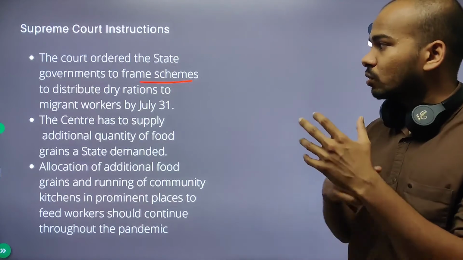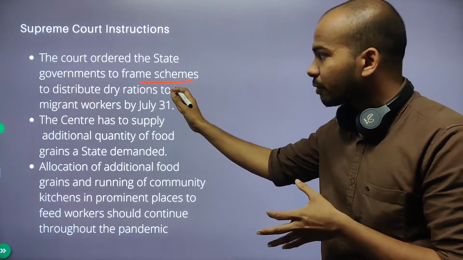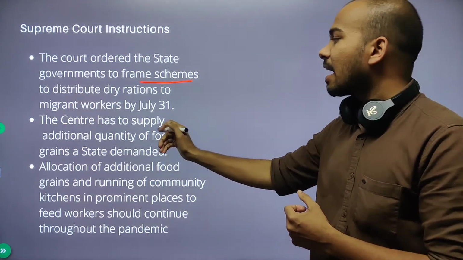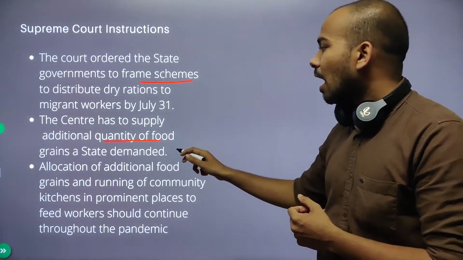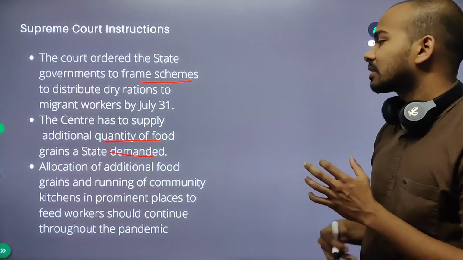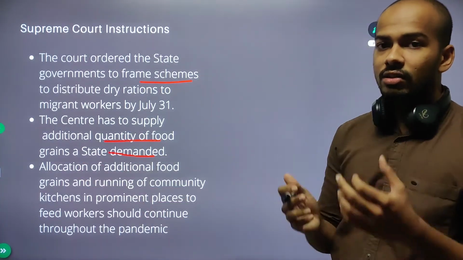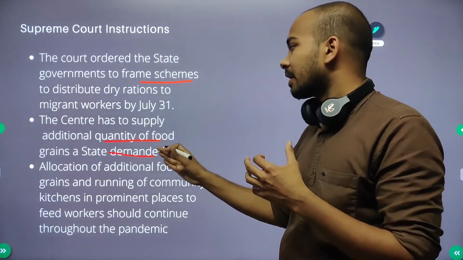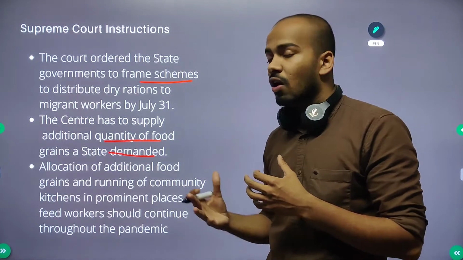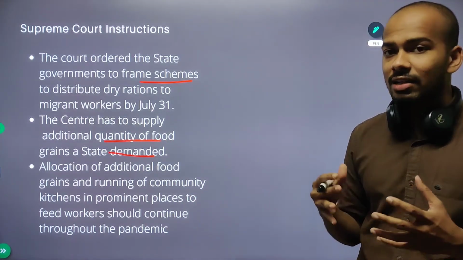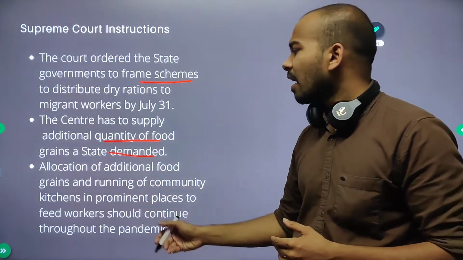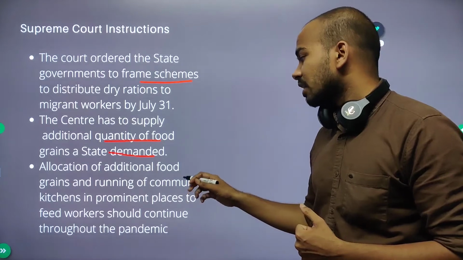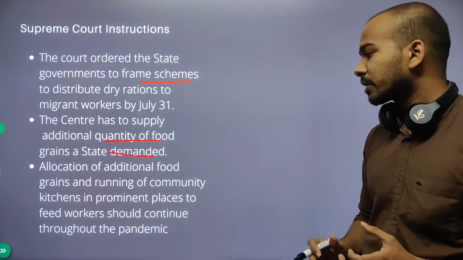Okay, so what should we do? The state government should frame schemes to distribute dry rations to migrant workers. Then the center has to supply additional quantity of food grains as the state demands. So whatever the state demands, the central government should give that kind of support, financial support, or supply of an adequate amount of food. So central and state should work together, and allocation of additional food grains and running of community kitchens in prominent places to feed workers should continue throughout the pandemic.